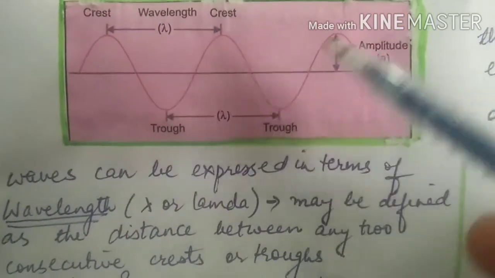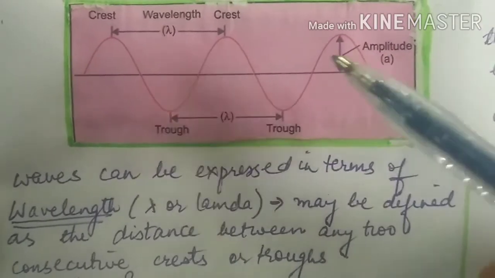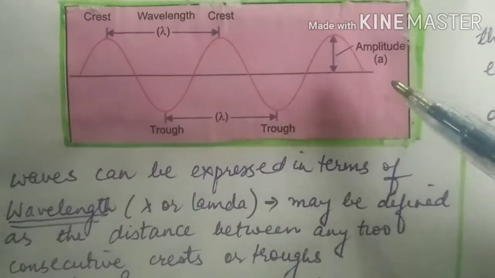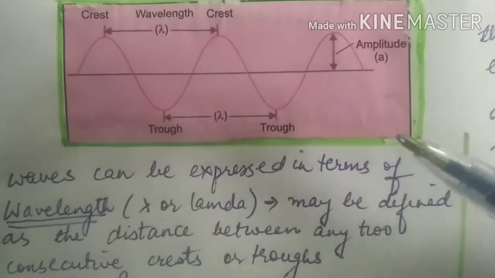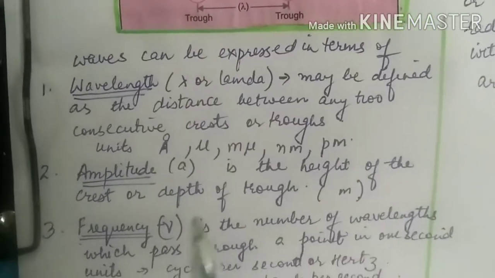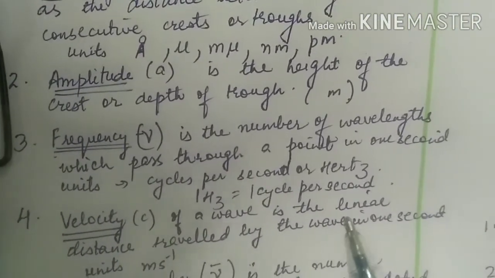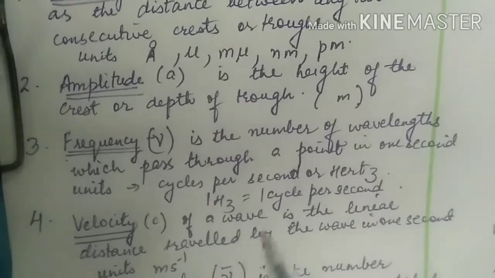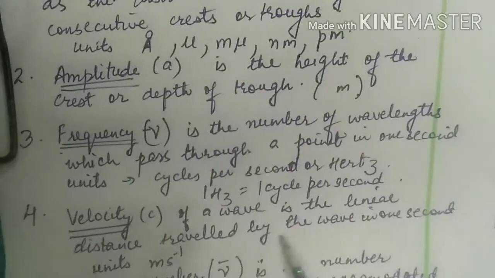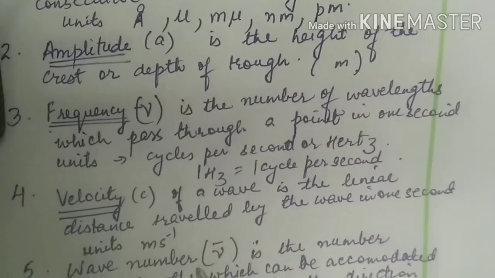Supposing 10 waves travel through this point in 1 second, then the frequency will be 10 waves per second or 10 cycles per second or 10 hertz. And velocity is the linear distance traveled by the wave. If one wave travels say 7 meters in 1 second, then that is the velocity of the wave.